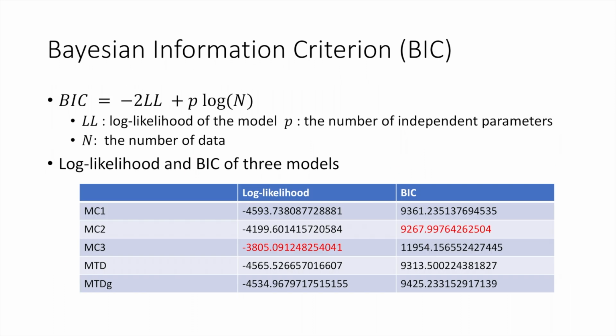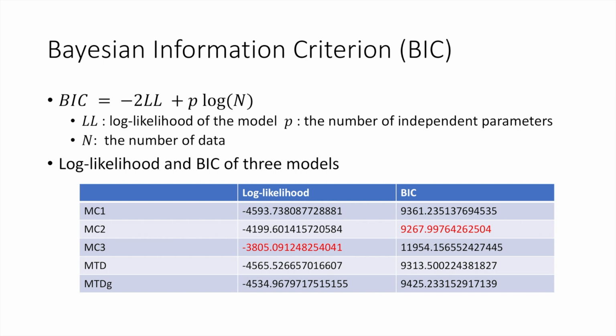After building these models, we compare the goodness of fit of different models by using the Bayesian information criterion. The Bayesian information criterion is defined as -2 times the log likelihood of the model plus p times log n, where p is the number of independent parameters and n is the number of data. The BIC not only penalizes models with their log likelihood, but also takes the number of parameters into consideration. The lower the BIC a model achieves, the more pertinent it is.